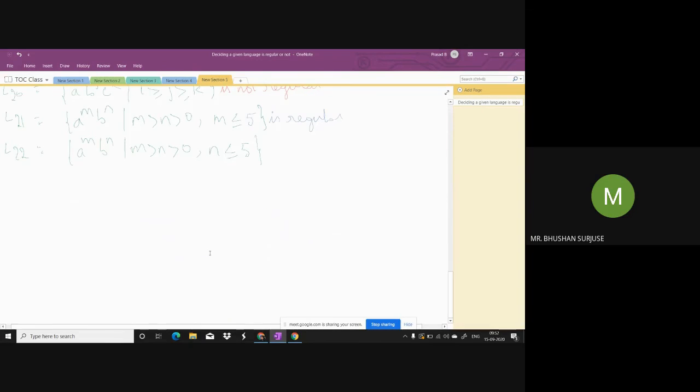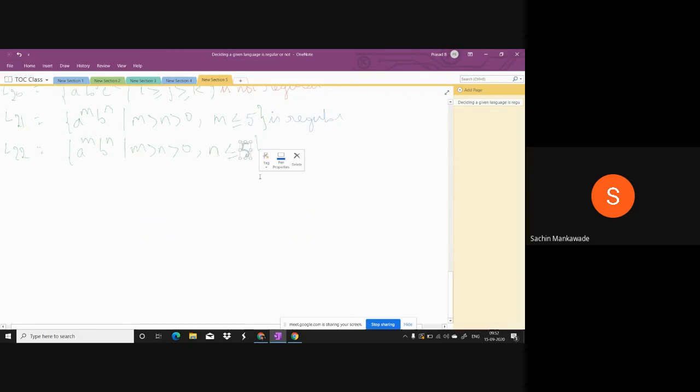So there is a relation between M and N, meaning there is a relation between A and B, and the number of states or relation is finite, less than 5. So it is regular.